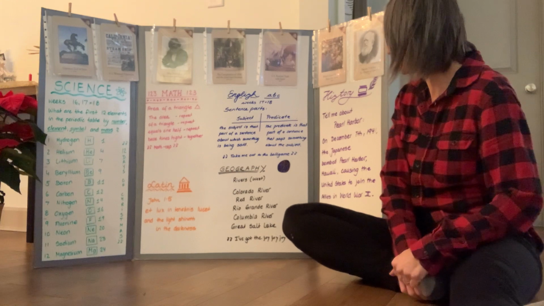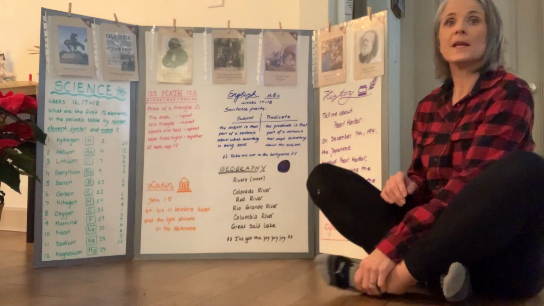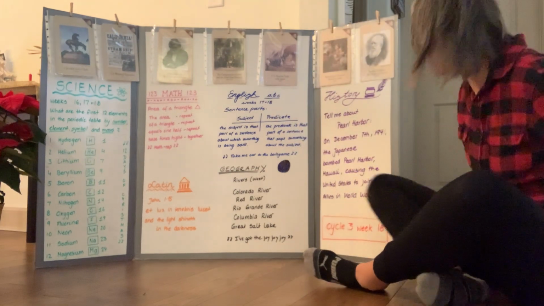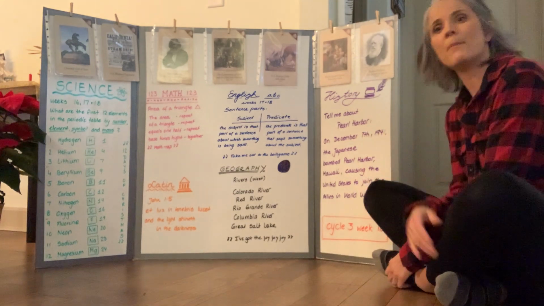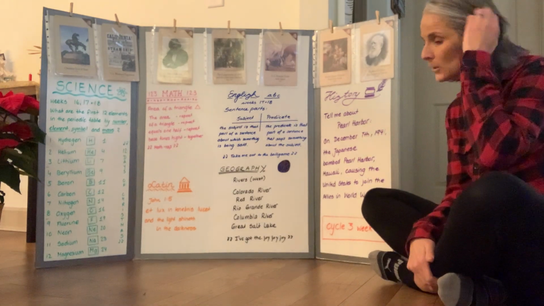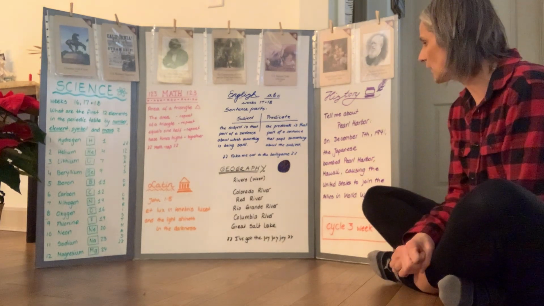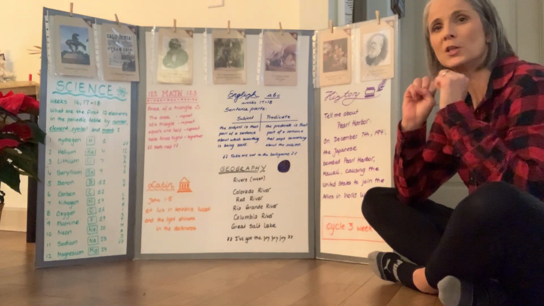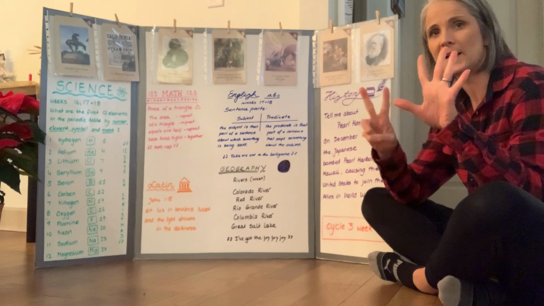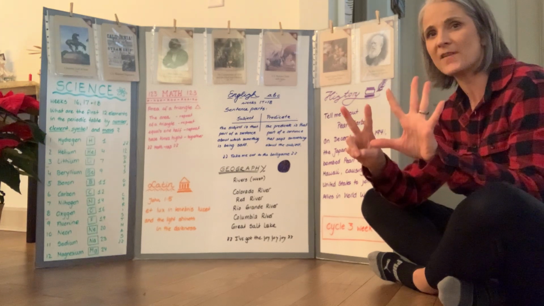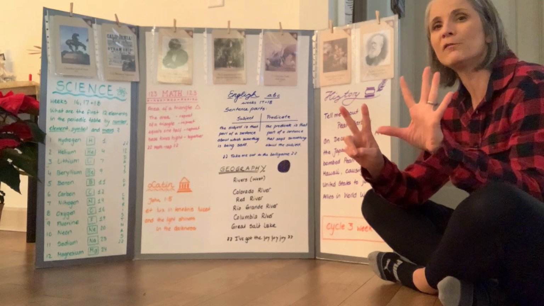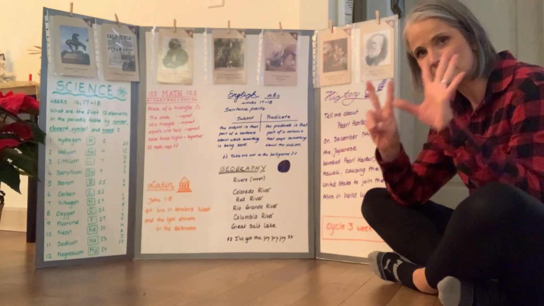That is it for geography. In history, I'm going to move over a little bit. We are learning about Pearl Harbor. So our question is, tell me about Pearl Harbor. And it starts like this: on December 7th, so we're going to do a 7, 1, 5 on one hand and a 2 on December 7th. And then it says 1941.